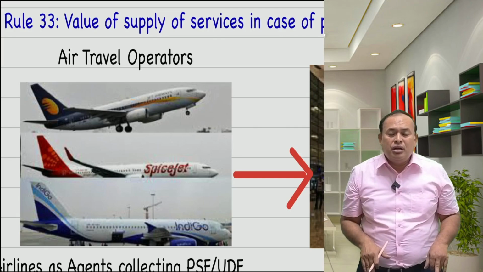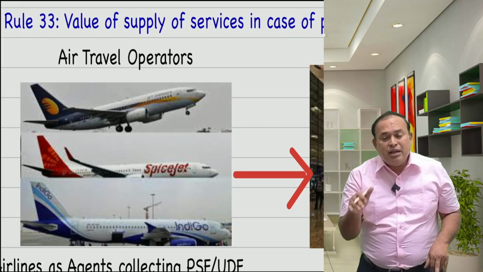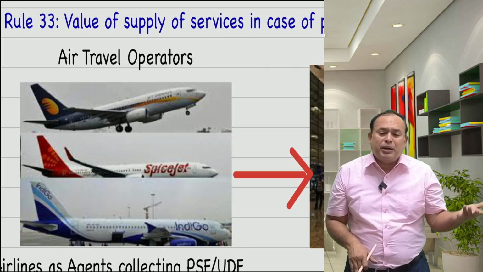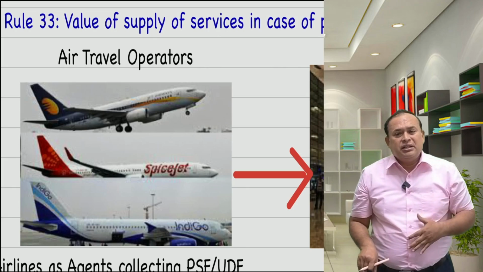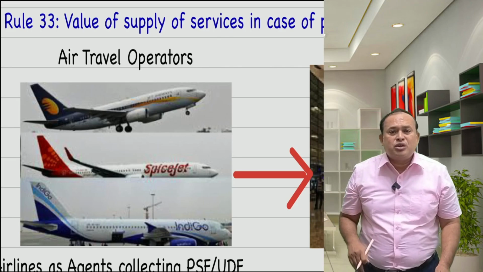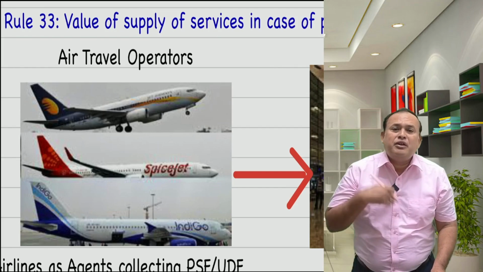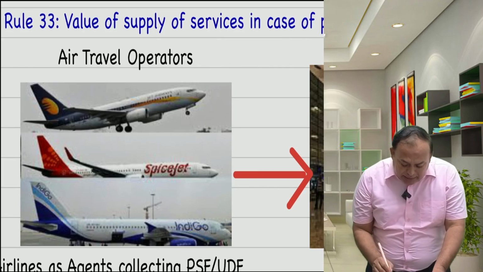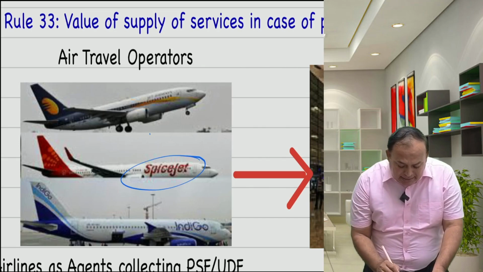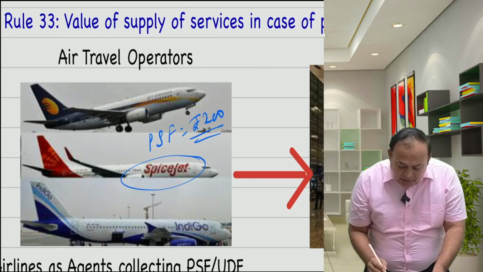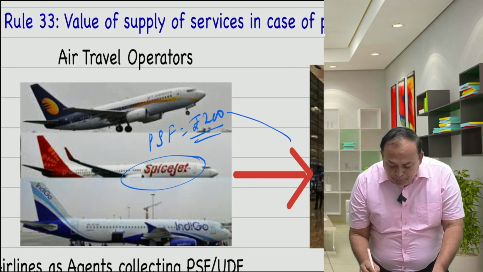In our given example, Mumbai International Airport Limited said this to air travel operators. Who are they? SpiceJet, Indigo, and so on. The air travel operator said, definitely I will do it for you, sir. We will sell the tickets to the customers. Along with that, we are also collecting the passenger service fee separately and we will remit it to you on actual basis. Now, SpiceJet collected the passenger service fee, rupees 200, from passengers and pays it to them.